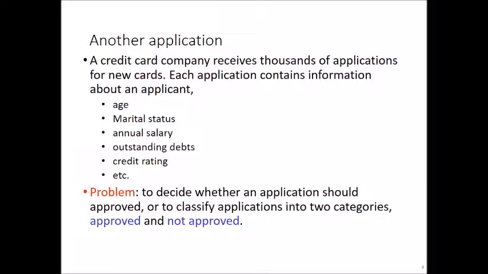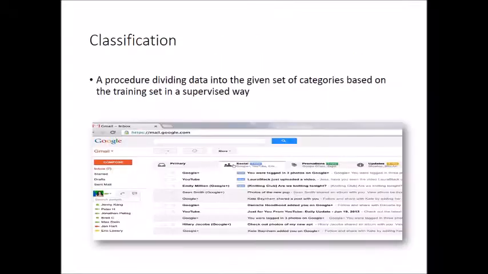We have to decide whether an application should be approved or not, classifying applications into two categories, approve or not approve, based on the given information. So this is where supervised learning is applicable: we take this information and identify whether we are going to give the loan or not.